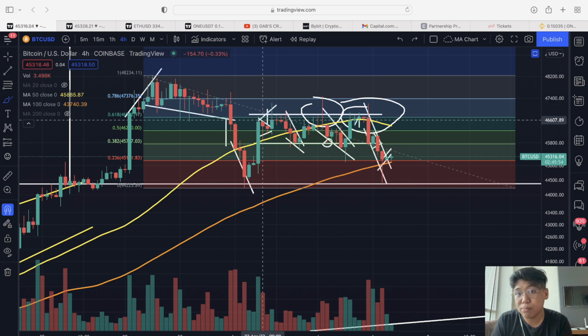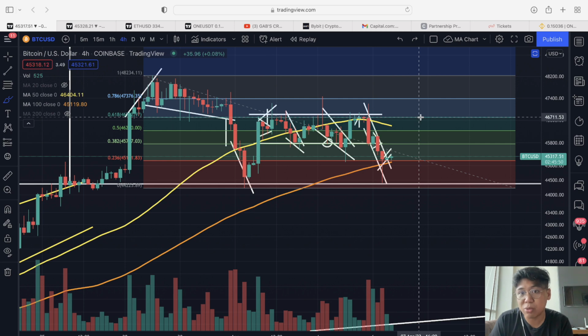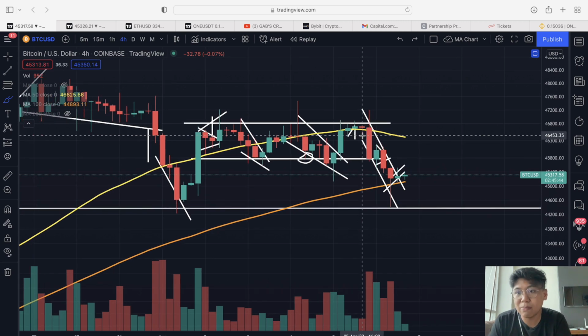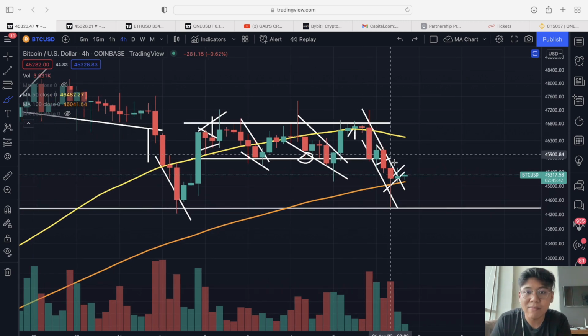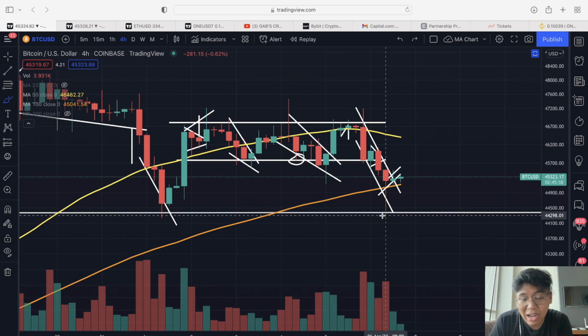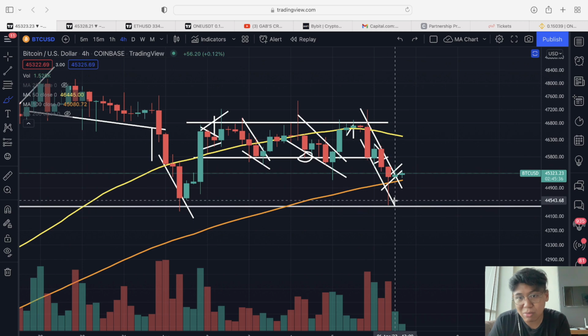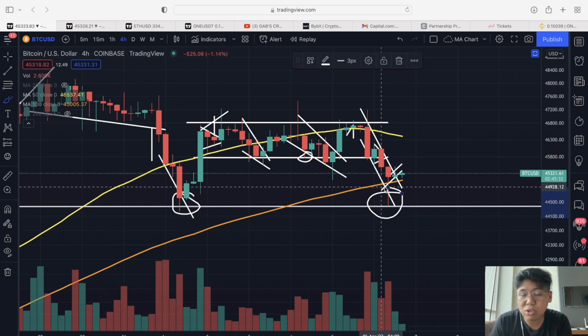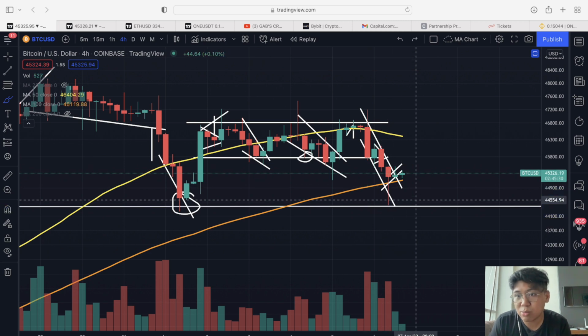So in order for us to flip bullish, we must have a 4-hour candle close above the 46.7k area in order for us to continue to the upside. And right now, wala pa tayo nakikita ng candle close above and we are still playing within this support and resistance area. And as you can see, right now, the 44.3k is acting as a very strong support with the Bitcoin price. We are seeing a lot of bounces dito. So I think we are going to expect more consolidation between the 44 up until the 46.8k.